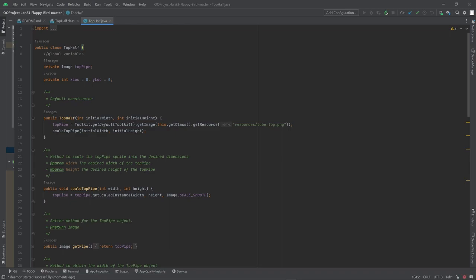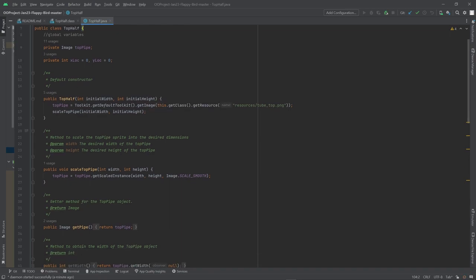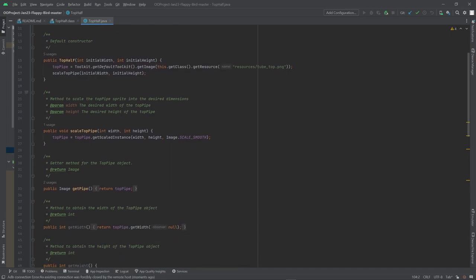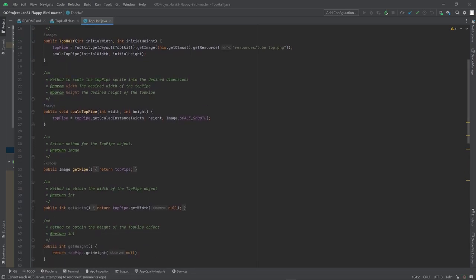First we did the top half constructor with initial width and initial height as its parameters, and then we did the method for scale top pipe, with integer width and integer height as its parameters, so that we can get the desired size of this top pipe.